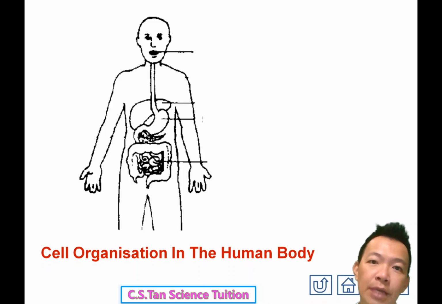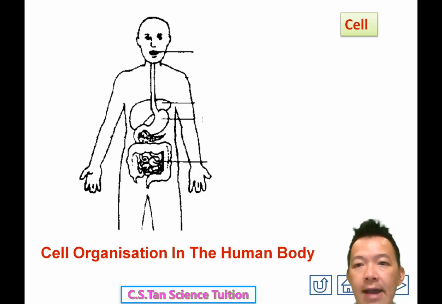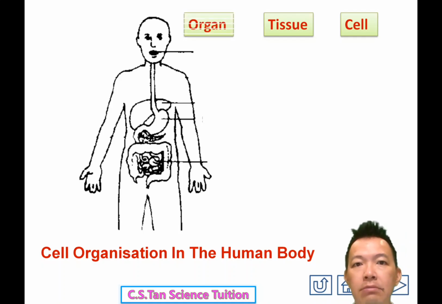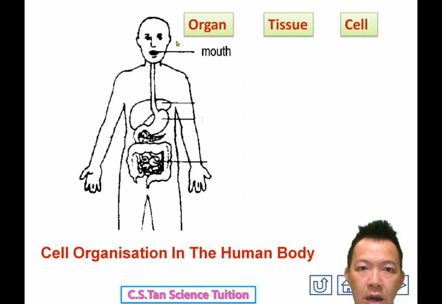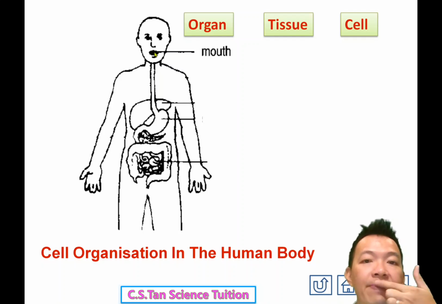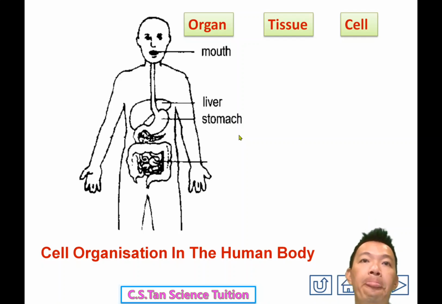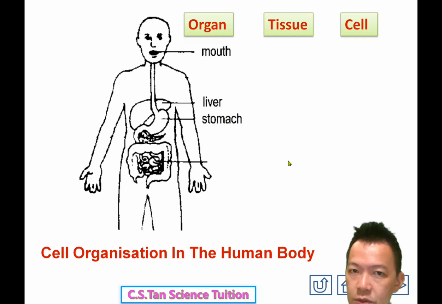You just need to understand, 明白就可以了哈。So cells join together to become tissue. Different tissues join together, 不同的组织结合, to become an organ. So now I'm making one of the organs in my body, the mouth, 变成了我的嘴巴。Our mouth has epithelial tissue, 外皮, and a little bit of muscle. Cell becomes tissue, tissue becomes organ. I make another organ called liver, 叫肝. Cell becomes tissue, tissue becomes organ. I make another organ called stomach, 就变成了肚子，对吧？